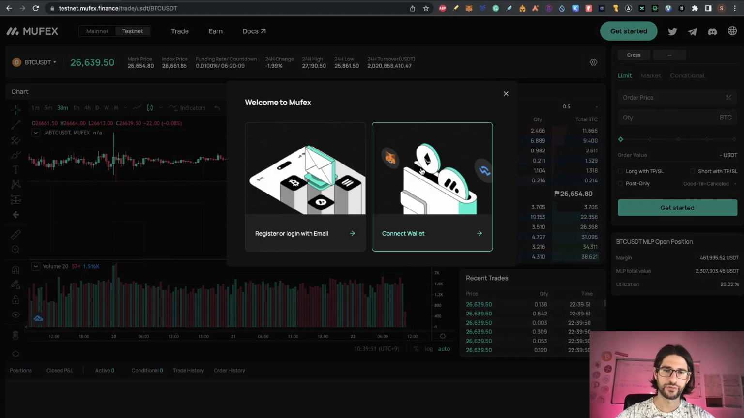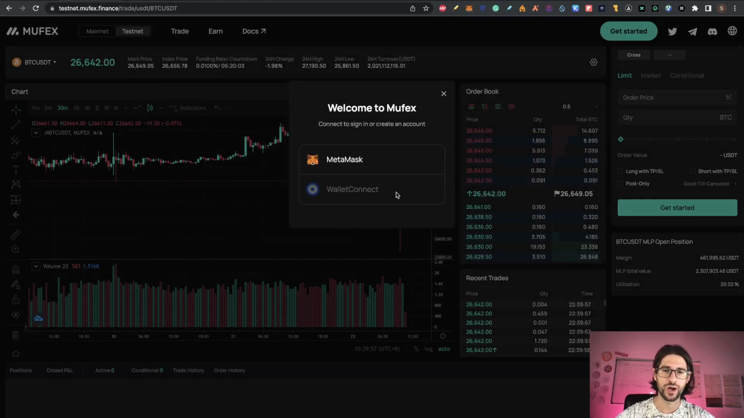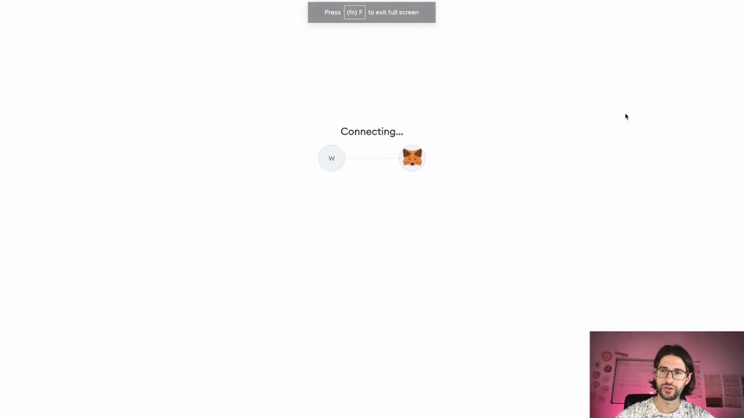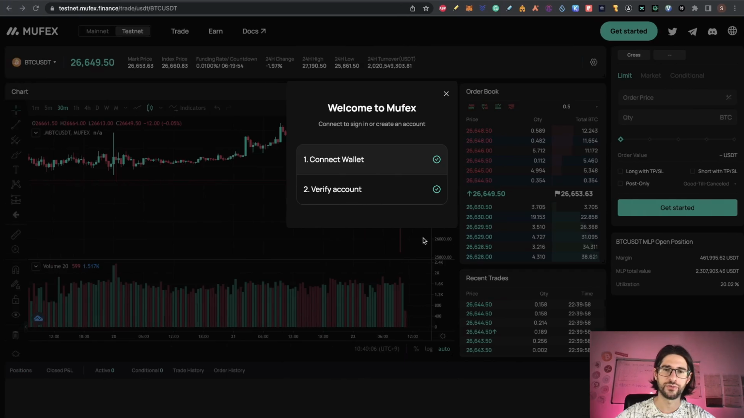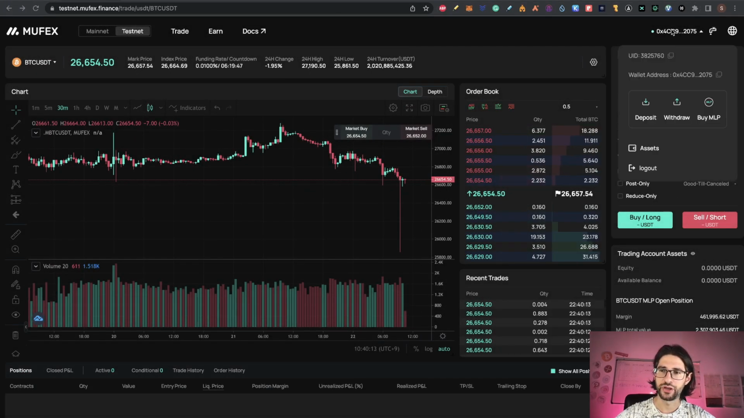Click on get started. If you don't have a wallet, you can register using an email, but in this case we already have a wallet, so we are going to use MetaMask. So just connect there, it's pretty easy. And here you need to sign this request. It's completely safe and you are already logging in here.